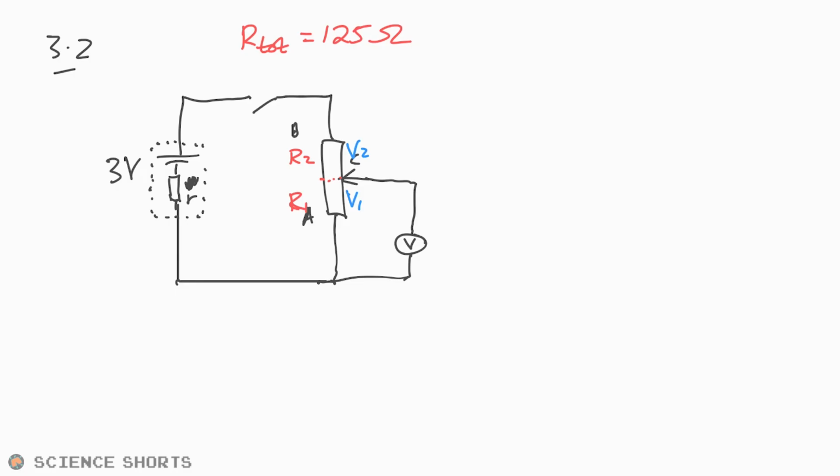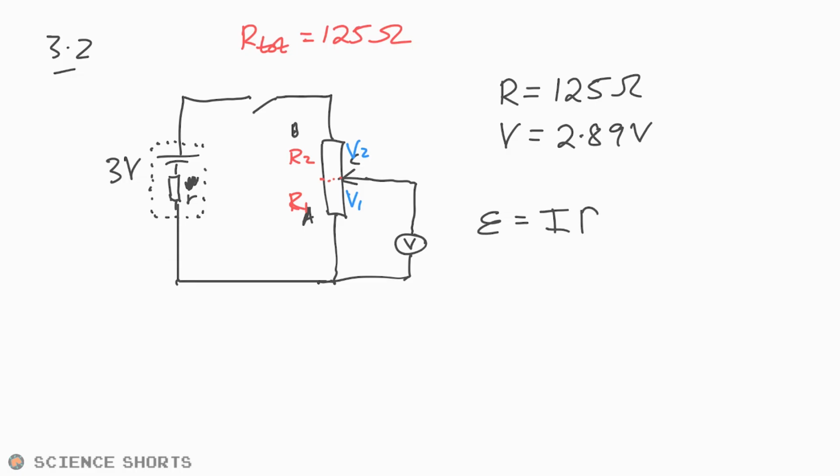Okay, it's moved to end B of the variable resistor. Okay, so we haven't got two resistors, we just got one resistor that's 125. So if that's the case, then R is equal to 125 ohms. Switch is closed and the digital voltmeter reads 2.89 volts. Okay, show that r is approximately 4.8 ohms. Easy peasy. So we're going to crack out our EMF internal resistance equation, which is just, in essence, just a normal series circuit. It's just we have two resistors, but one of them just happens to be inside of the battery. IR plus Ir.